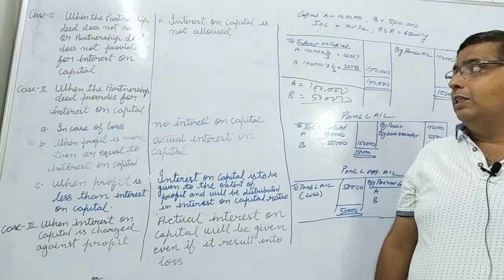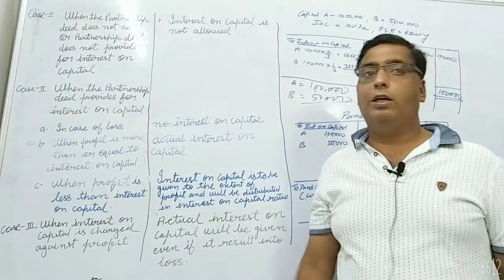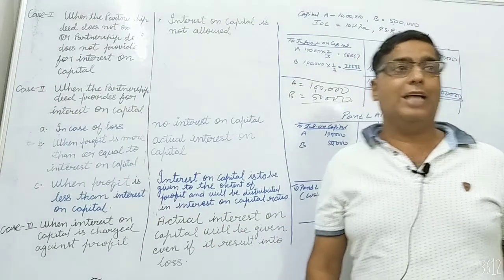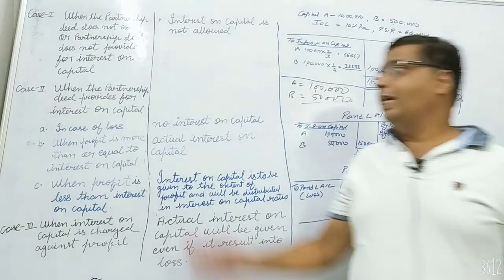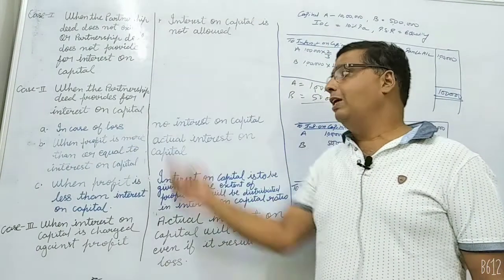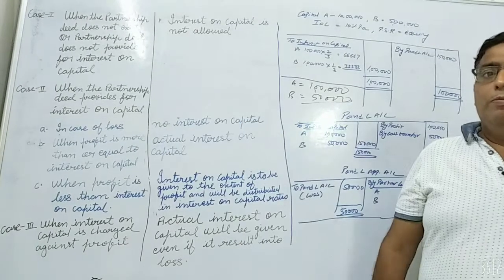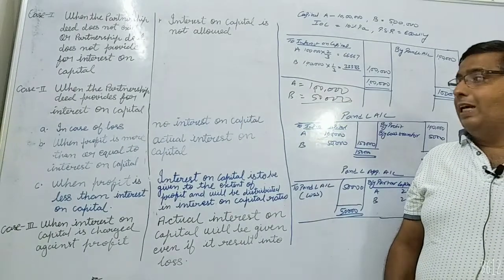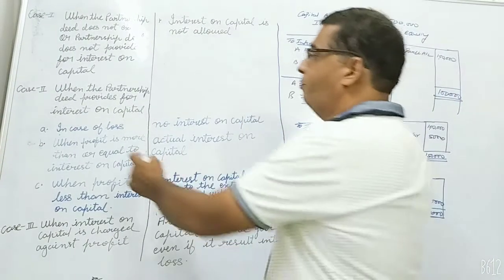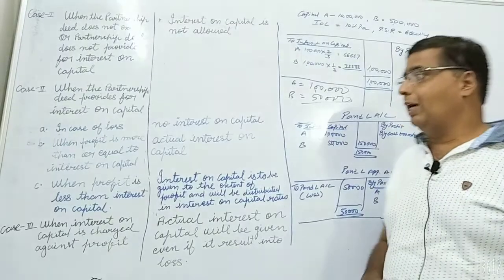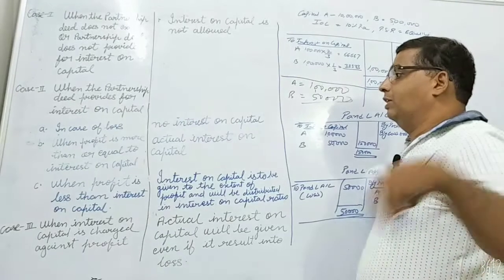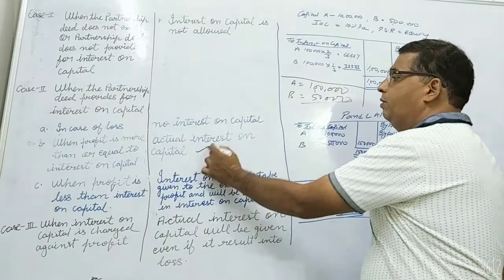The second case is when the partnership deed provides for interest on capital but is silent about its treatment. In that case, the first situation is a loss. If any loss is there, no interest on capital will be provided. The second situation is when profit is more than or equal to interest on capital. In that case, actual interest on capital is to be provided.